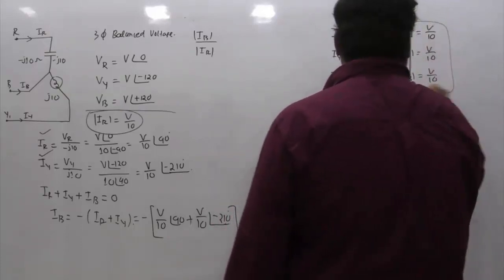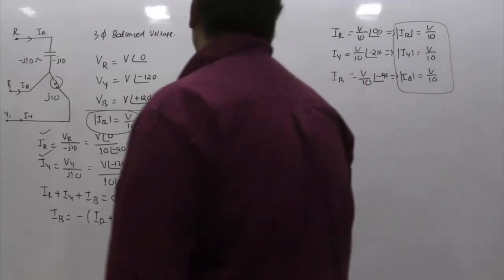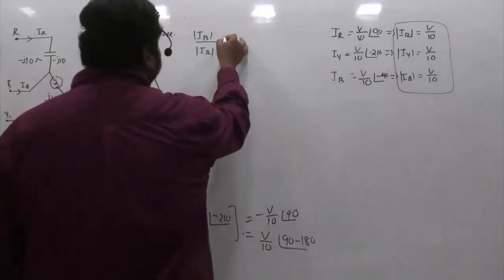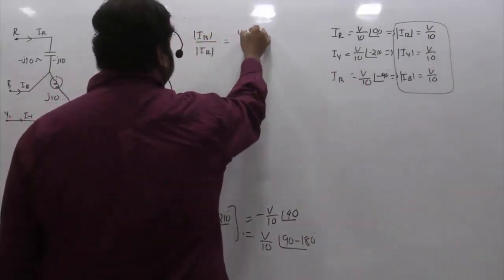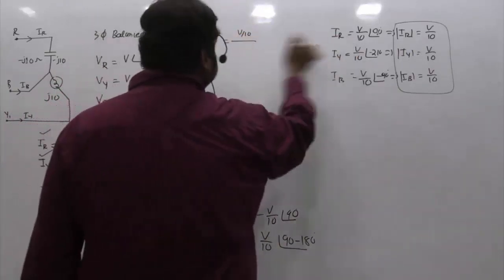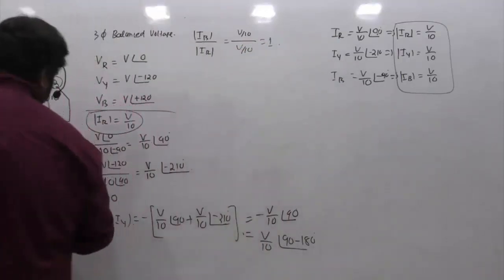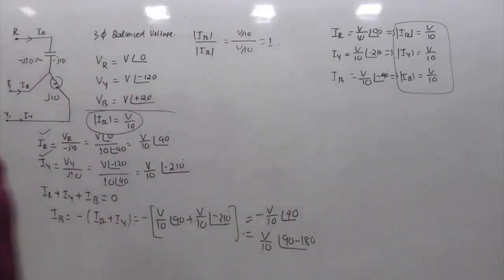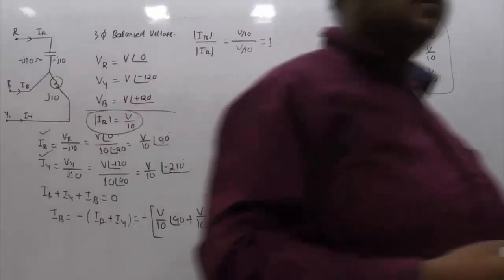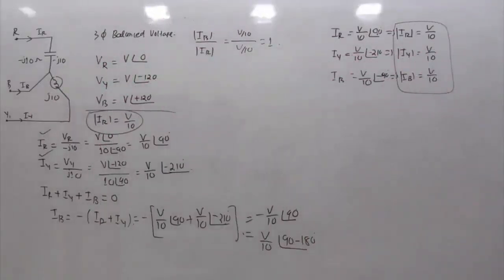Because the magnitudes of all three currents IR, IY, IB are the same, their ratio will definitely be 1. The magnitude of IB is V by 10, the magnitude of IR is again V by 10, so they cancel, and as expected the answer comes to be 1. It's a numerical answer type question, and the answer is definitely 1 only. Again, if you are good in basics, you may skip some of the calculations. In case not, this is the step-by-step approach to solve this particular problem. The answer is 1 for this.